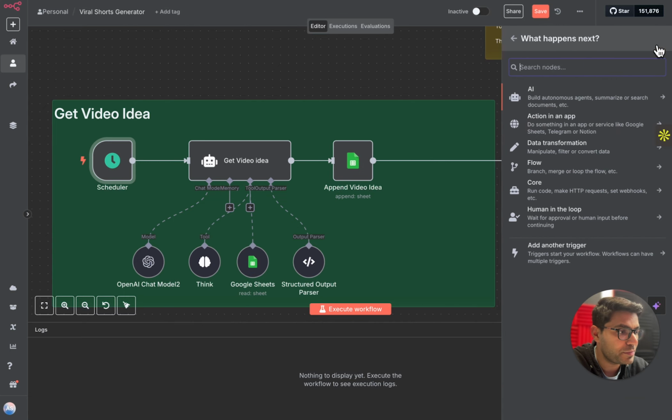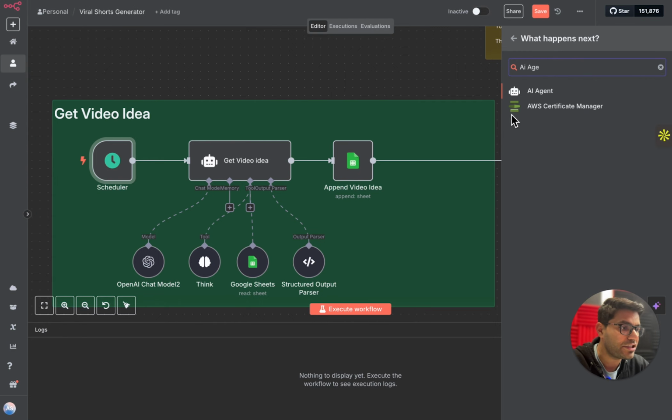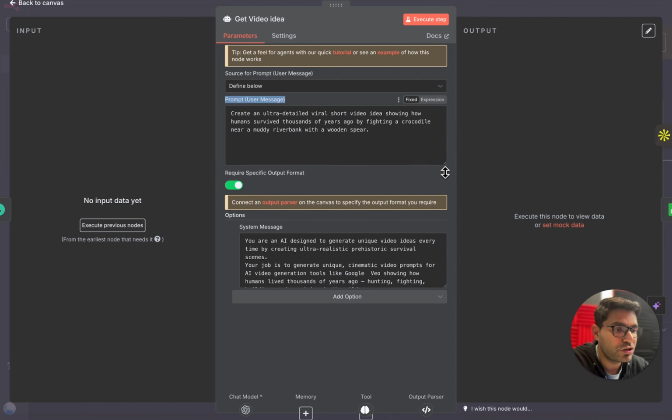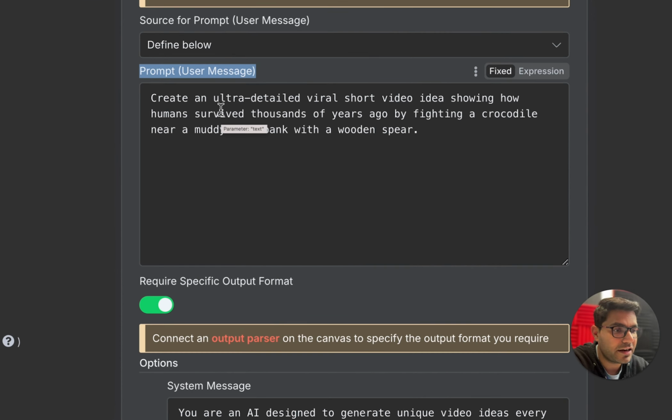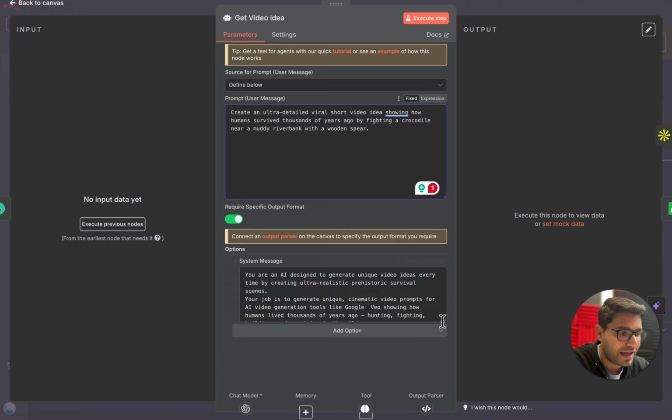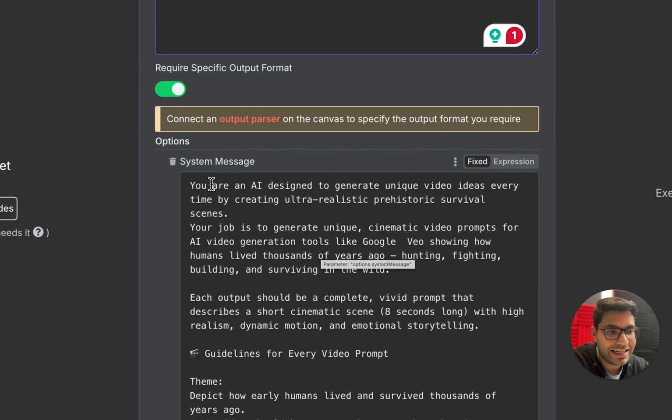So simply click on this plus icon, search for AI agent, and click on this node. In this node, we are setting up two configurations: one is the user prompt and the other is the system message, or system prompt. In the user prompt, I've said: create an ultra detailed viral short idea showcasing how humans survived thousands of years ago by fighting a crocodile near a muddy river bank with a wooden spear. So I'm giving a user prompt here, and I have given a detailed system message.